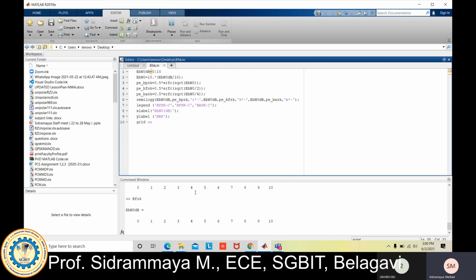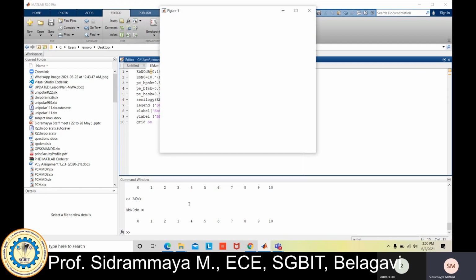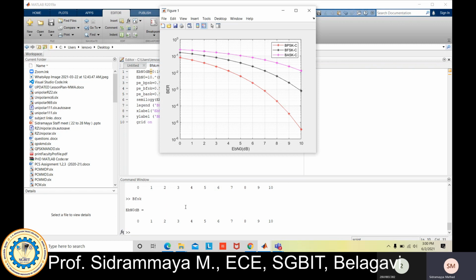See here, we are getting the values, the probabilities of error. What is our intention? We need to calculate the performance curve. The question says to compare them with their performance curve. So this is the performance curve. Red is binary phase shift keying, black is binary frequency shift keying, and the other color is binary amplitude shift keying. And the x-axis is the signal to noise ratio.